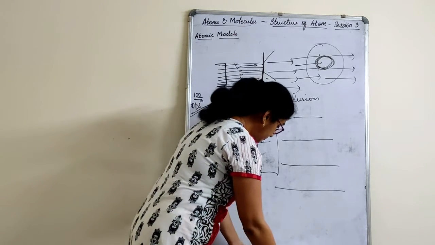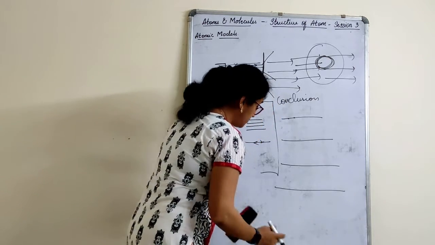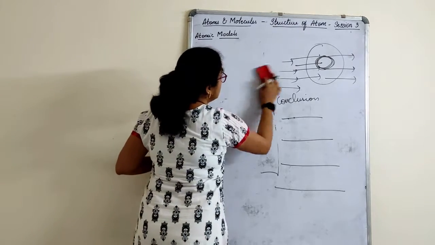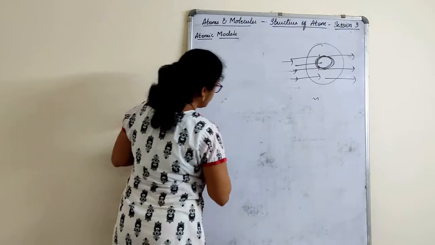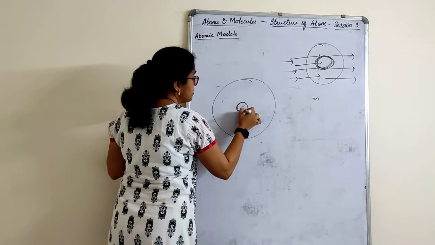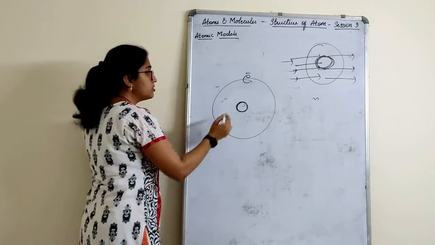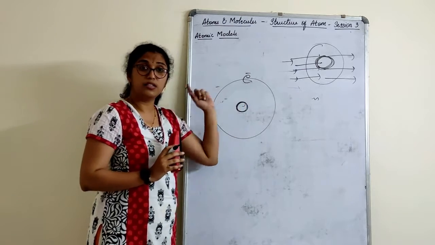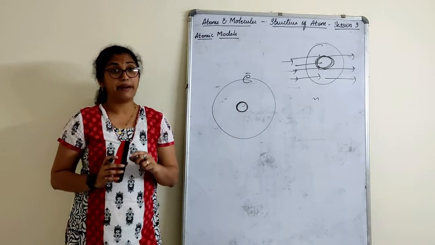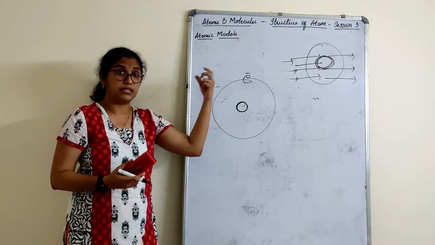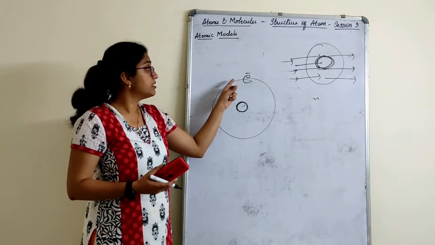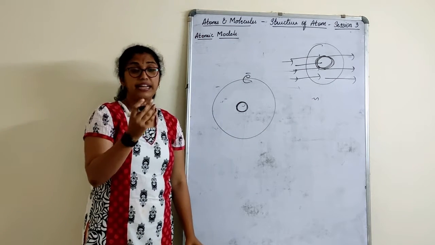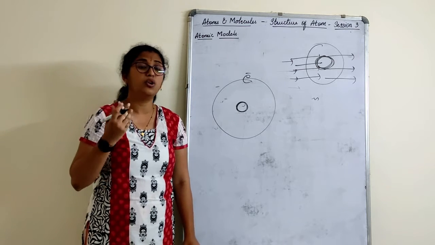So though Rutherford gave this, still his model was not accepted. Why? Because finally what he said is that this is an atom, right, and this is a nucleus, right. So these are electrons, and they will revolve around the nucleus, in their own orbits. But what will happen according to Max Planck? His theory said that anything which is moving, like an electron, if it accelerates, will tend to radiate as well as lose energy.